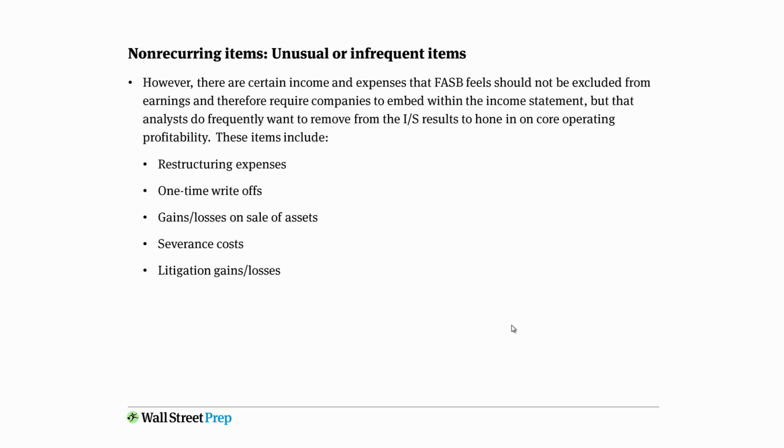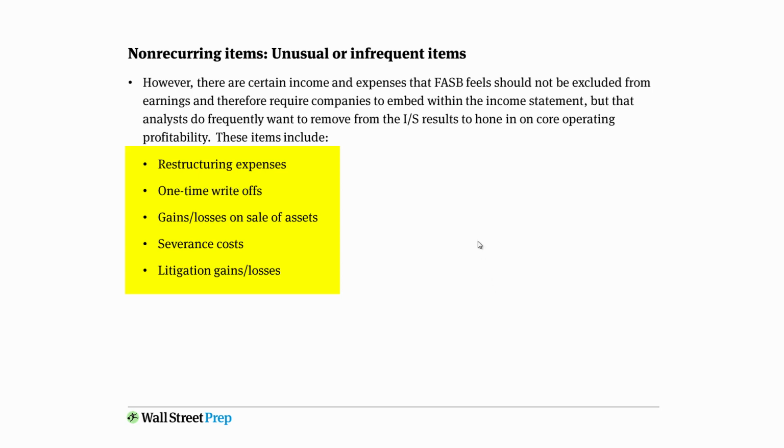Now let's talk about the cluster of income and expenses that FASB feels should not be excluded from the main income statement, and therefore requires companies to embed them within the income statement, but that analysts do frequently want to remove them from the income statement results so that they can hone in on core operating profitability. These types of items include restructuring expenses, one-time write-offs, gains and losses on sale of assets, severance costs, litigation gains and losses. These five clusters of income and expenses tend to be the kinds of things that FASB